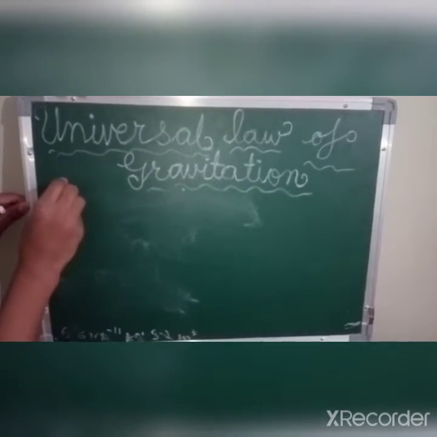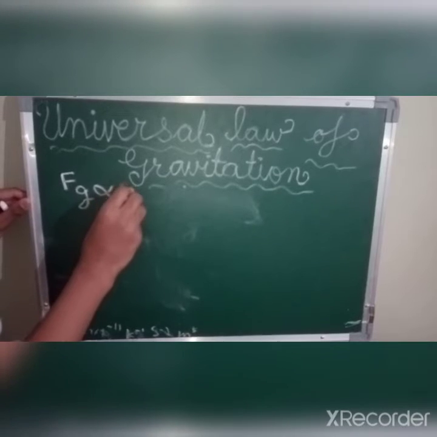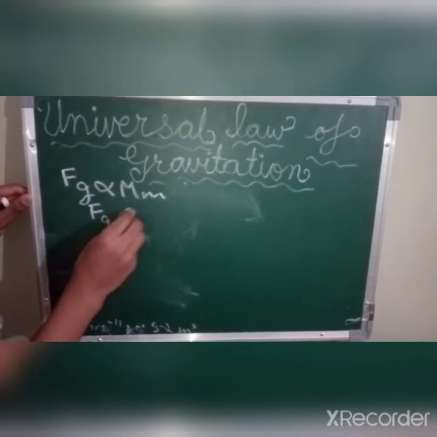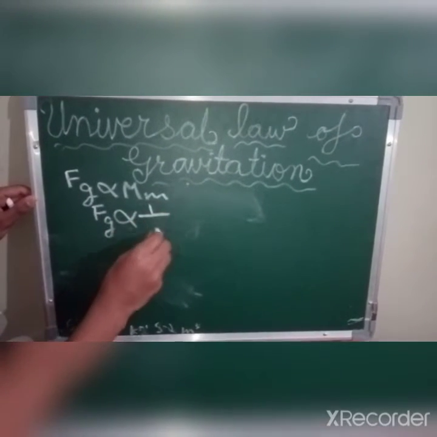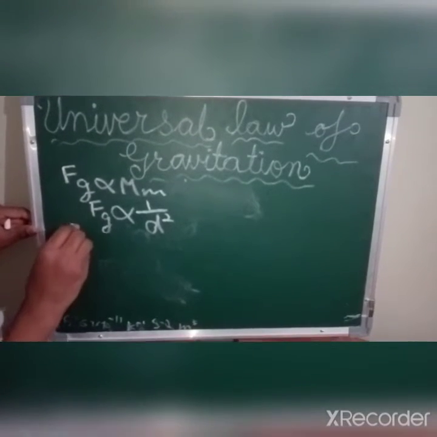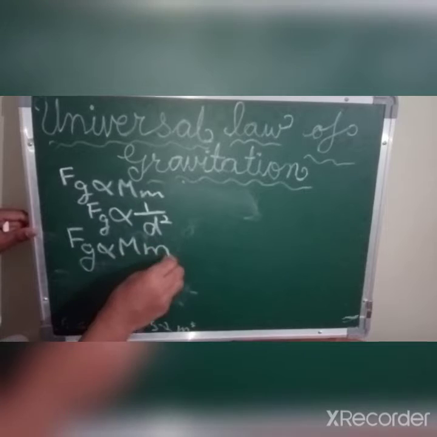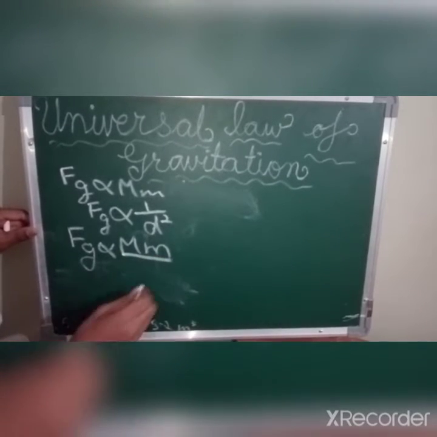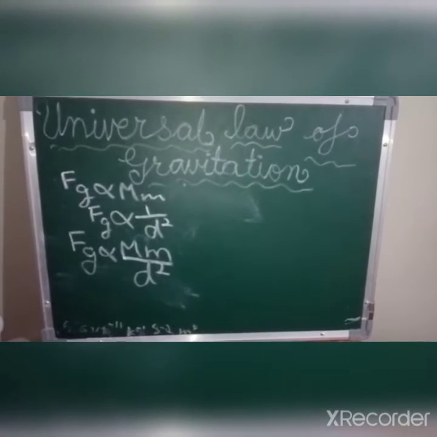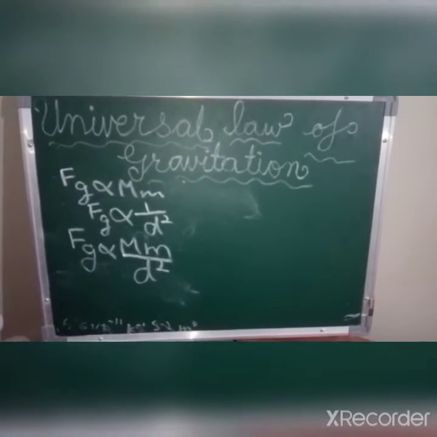So these were the two relations. Fg was directly proportional to m and M, and that was inversely proportional to the square of distance between the two particles. So together we can write it as Fg is proportional to small m and capital M upon d square. This is our third relation. By combining these two relations, we can find out this relation, and by this we will finally get our equation.